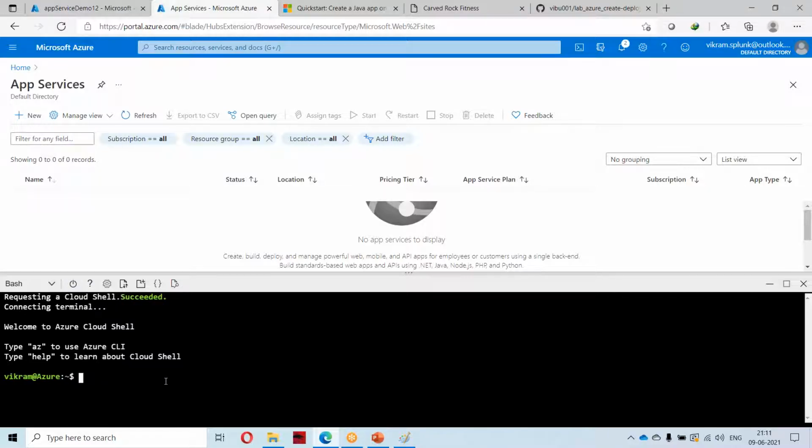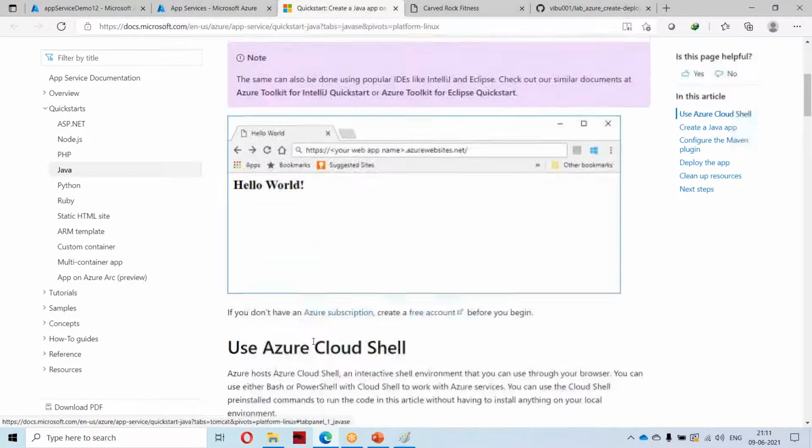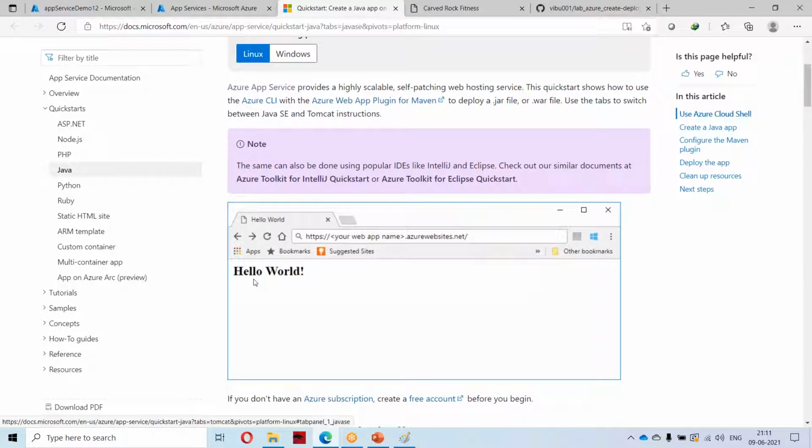Now I will follow the same steps that have been provided over here. At the end of the creation, you will be able to launch something like this. You will have one page with hello world or some content, accessed via your app name followed by azurewebsites.net. And there is an option to integrate with a toolkit for Eclipse or IntelliJ, so you can deploy the application from there itself.